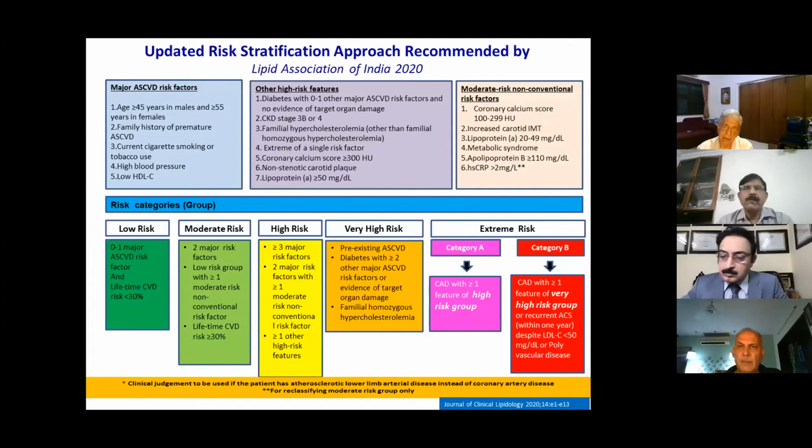Recently, we have published another paper in the Journal of Clinical Hepatology, where we have added another risk group called the extreme risk group. This is further categorized into category A and category B. Category A is CAD patients with one or more features of the very high risk group. Here we can have PAD also: instead of coronary artery disease, if a patient has peripheral artery disease with features of the high risk group, then it is considered category A. When patients with coronary artery disease or PAD have features of the very high risk group, they are put into category B.